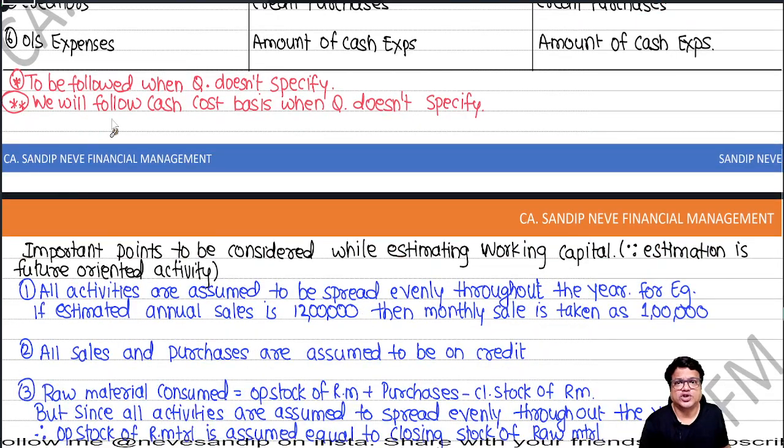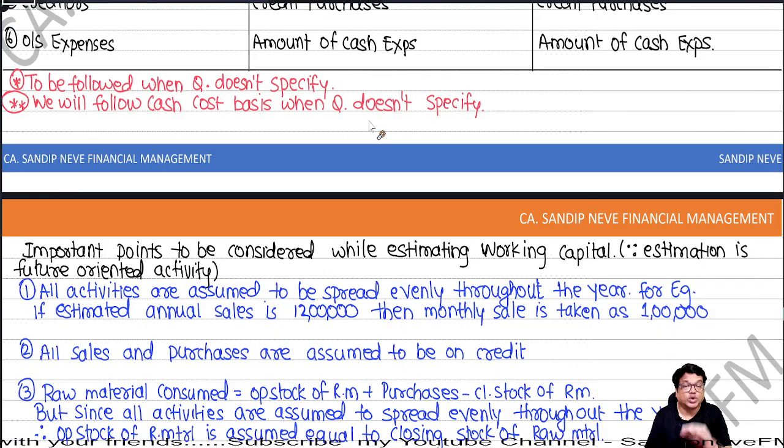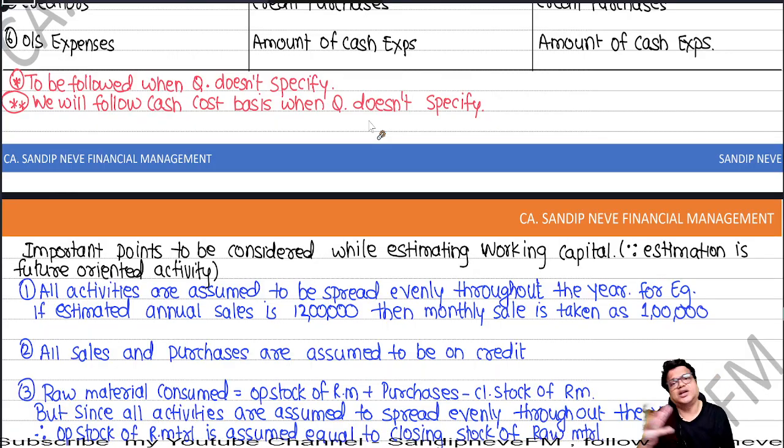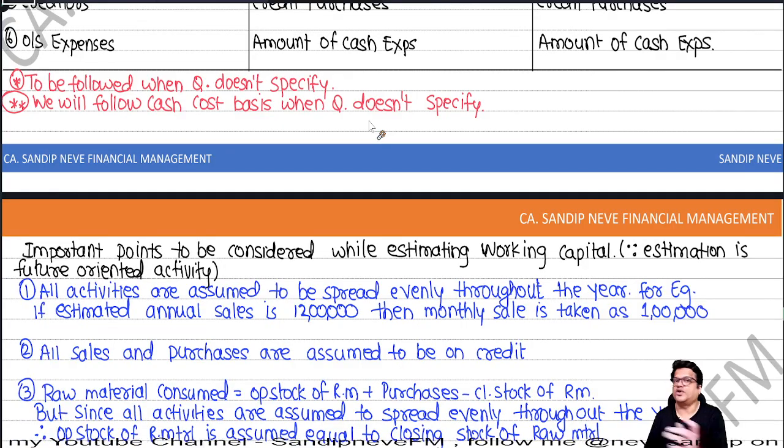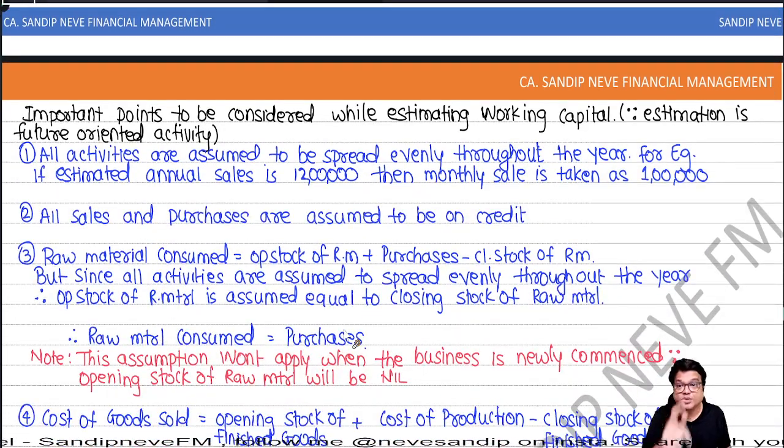Remember these points, people. We will follow cash cost. If the question doesn't specify, you have to give a note. People, you have to give a note. If the question is silent, follow cash cost and give a note that, in the absence of information, we have followed cash cost. Alternatively, we can also follow the total basis. Important points.